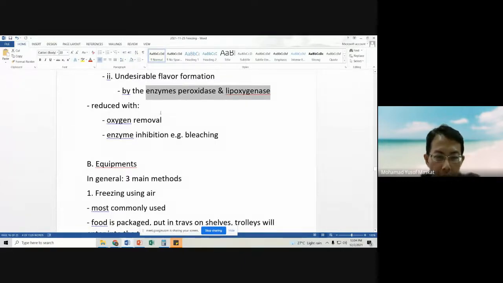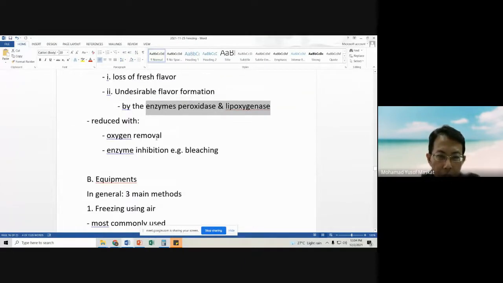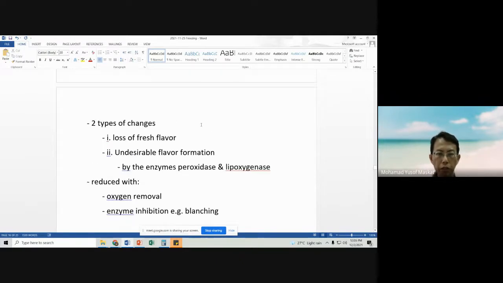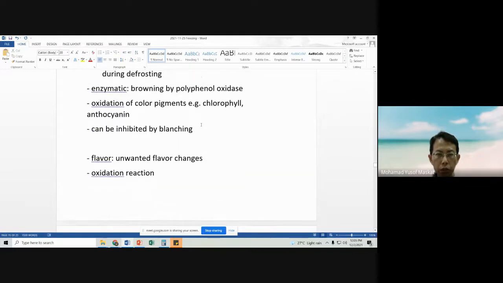We can reduce this with oxygen removal, again vacuum packaging, and also enzyme inhibition. For example, blanching, not bleaching. For example, blanching.